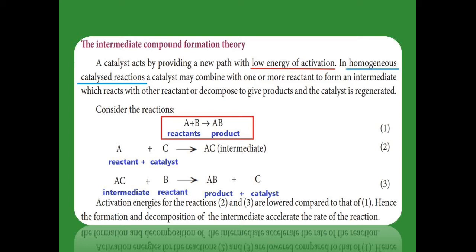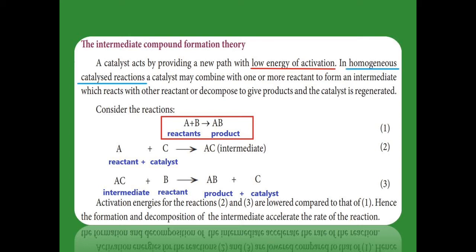First of all, see the main reaction in the red color box I indicated. A and B both react together to give the product. Here there is no catalyst, so the rate of the reaction is very slow.